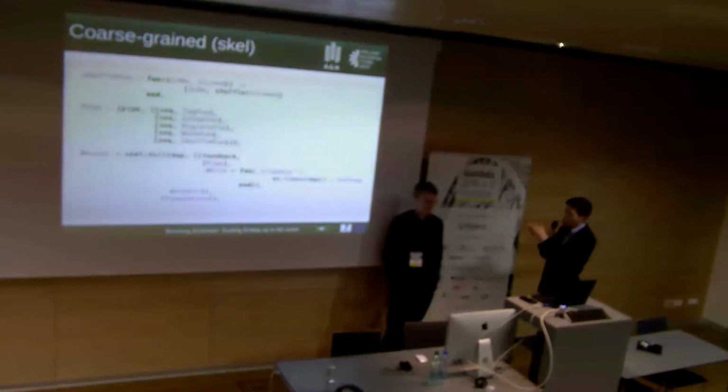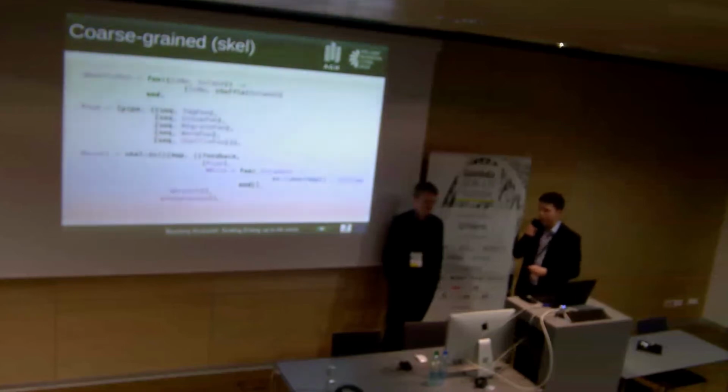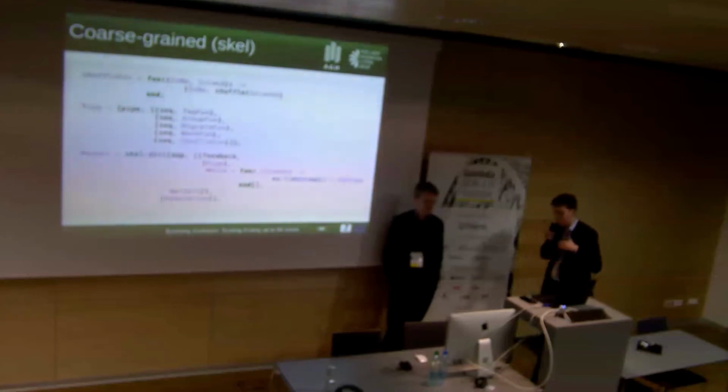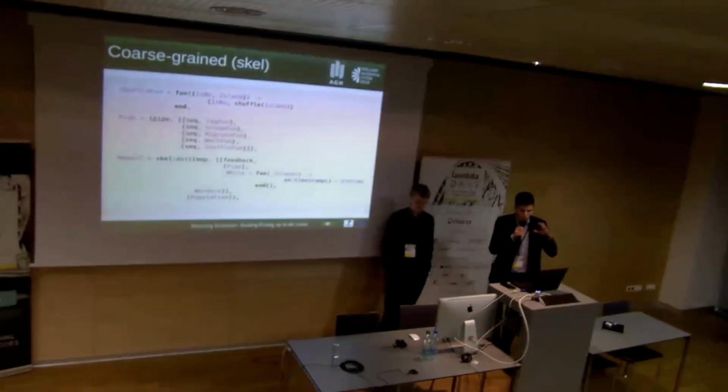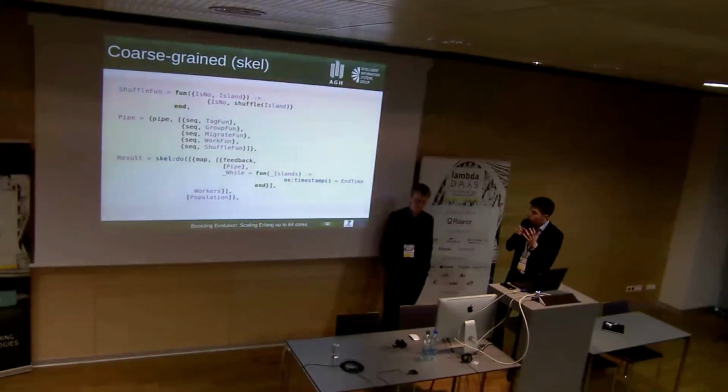So in this example, we have the type variable, and this variable represents one iteration of the program that we have been explaining. And then we put the whole pipe variable, which, as you can see, is quite complex, and we put it into the feedback skeleton, which makes it loop. And then we put it inside the map skeleton, which makes it parallel.